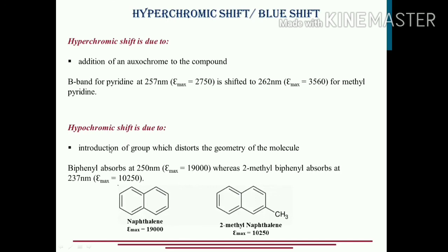Anyways, we are not working on that part. Hypochromic shift we are studying. So what has happened? I have added a group. This group is not planar with the two benzene rings, so it has changed the geometry of the molecule. Due to the change in geometry, that will be known to us through the value of the coefficient of extinction. The epsilon value decreases. Whenever a decrease in epsilon value takes place, meaning the intensity or absorbance is decreasing, the shift is called a hypochromic shift.